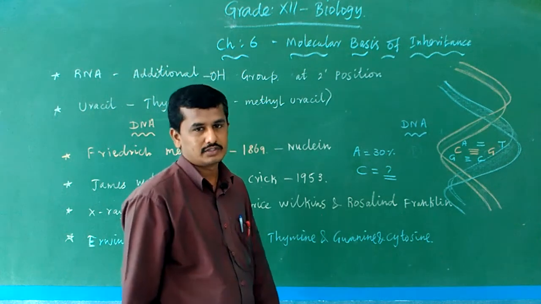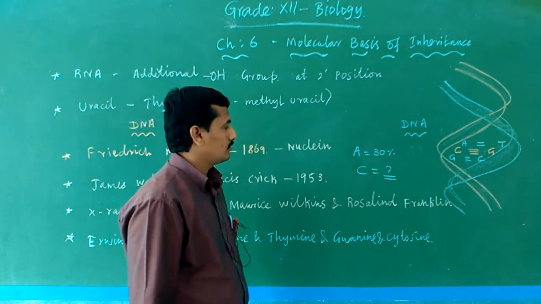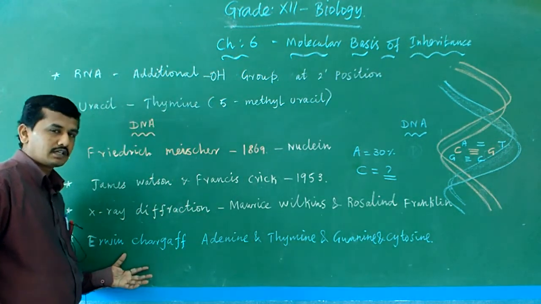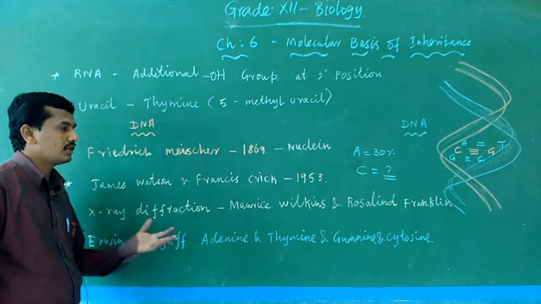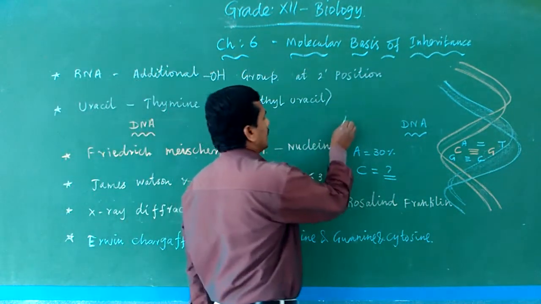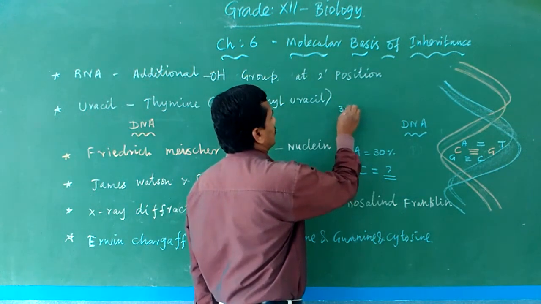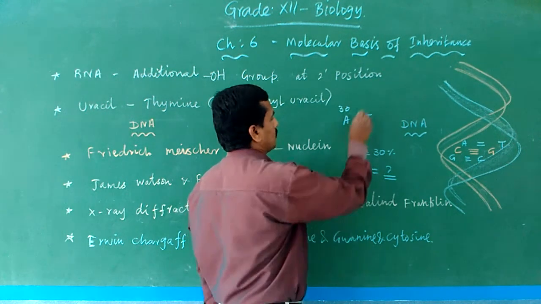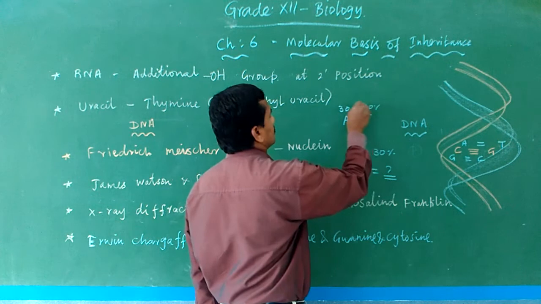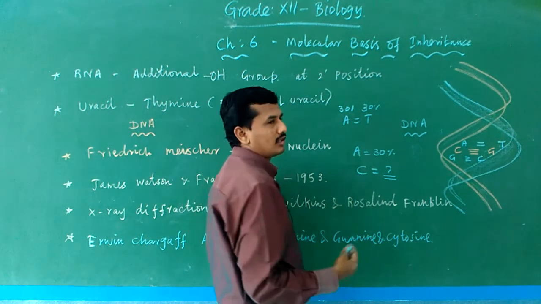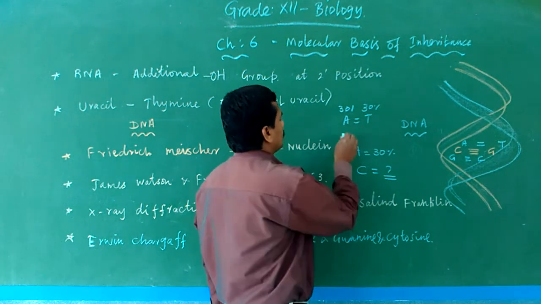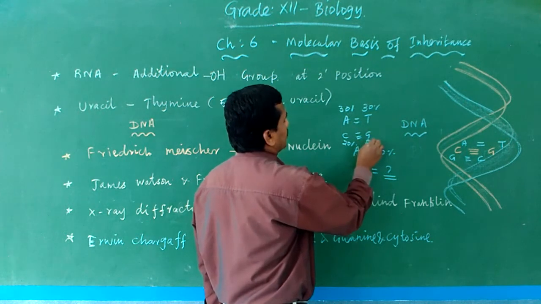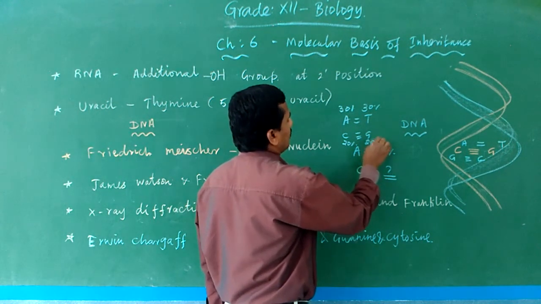According to Erwin Chargaff's rule, adenine equals thymine, and cytosine equals guanine. Adenine is 30%, so thymine is also 30%. 30 plus 30 is 60. The remaining is 40, so cytosine and guanine are 20% each. Altogether it is 100 percent.